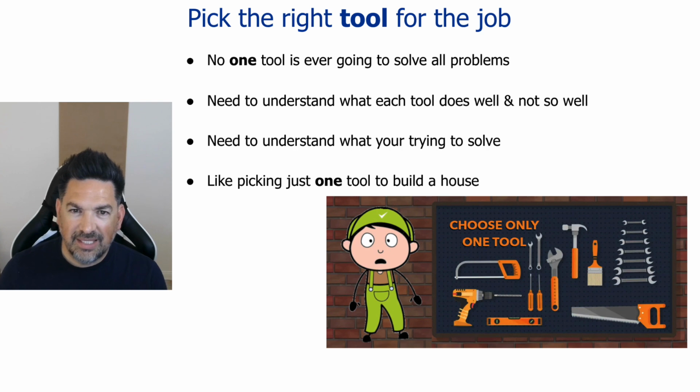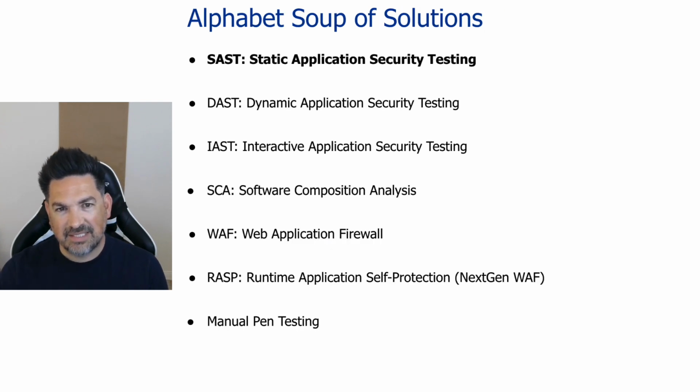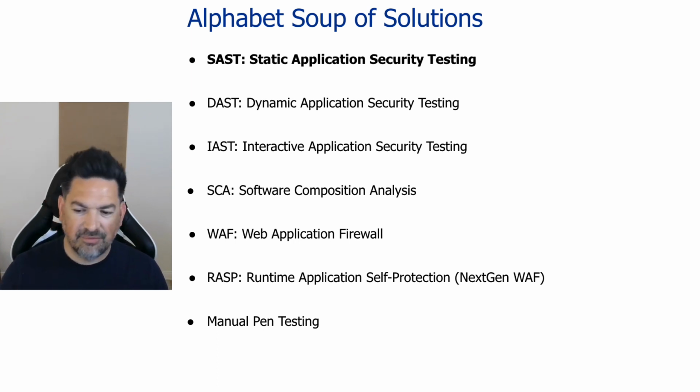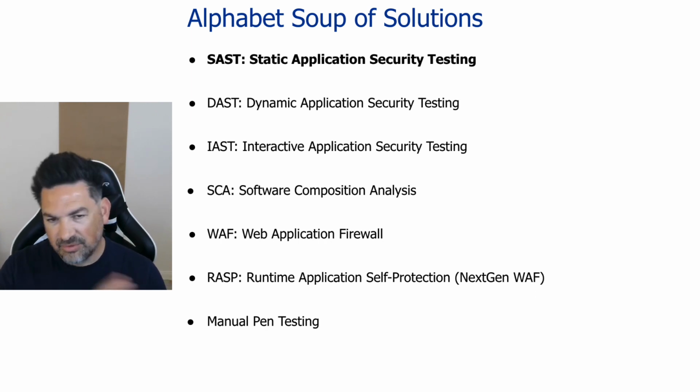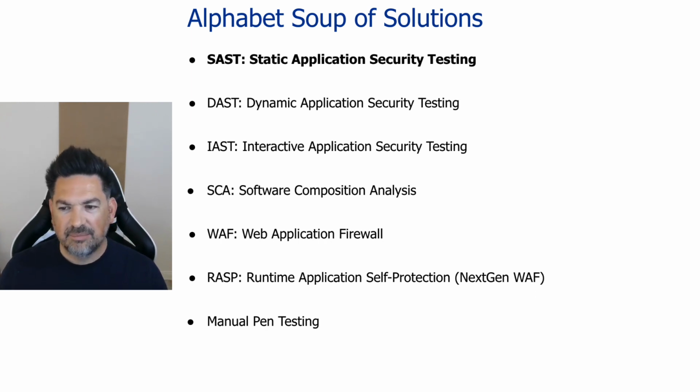Today we're going to be taking on SAST products, static application security testing, or static analysis security testing. There are the other ones: DAST, IAST, SCA, WAF, RASP, manual pen testing. Those are all different episodes where we're going to dive into each one of those, and you can get them all in the episodes to come, or the ones that have already been put out. So today we're going to be focusing on SAST.